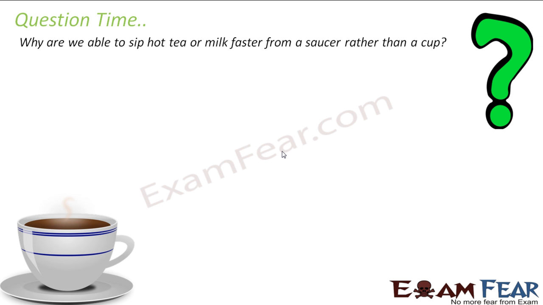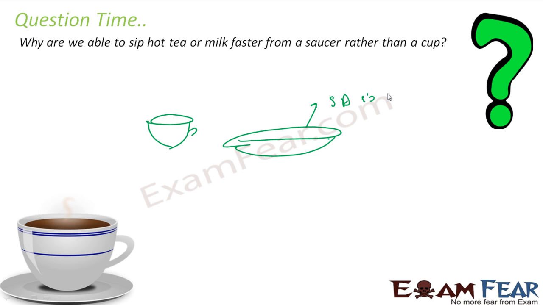We are able to sip hot tea or milk faster from a saucer than a cup. So if you notice, this is your cup. See, this is a saucer. So in a saucer, the surface area is more. Surface area is more, and we know that evaporation is a surface phenomenon.